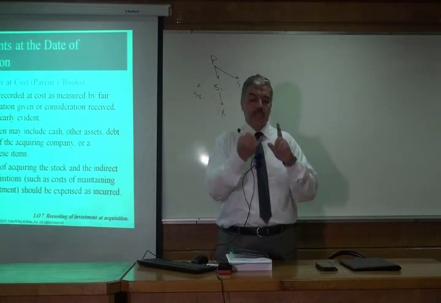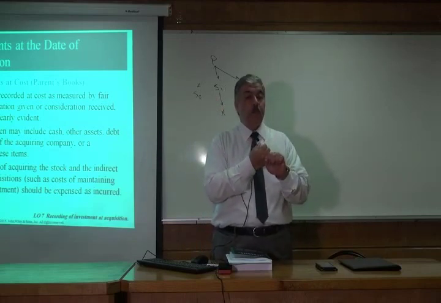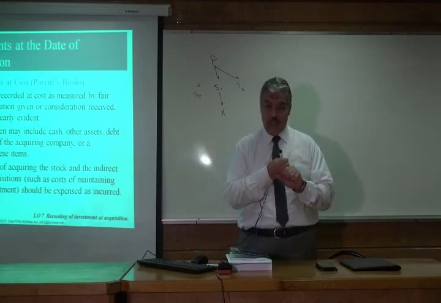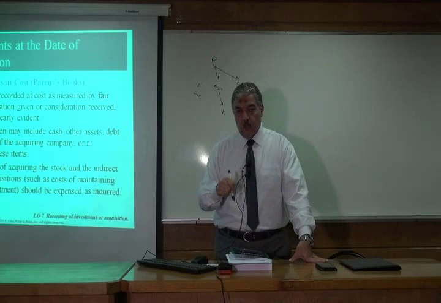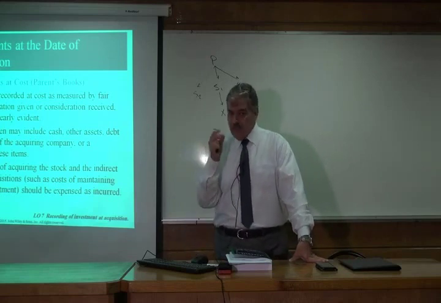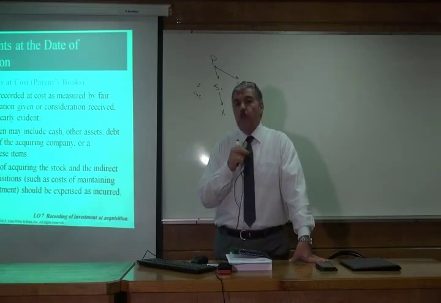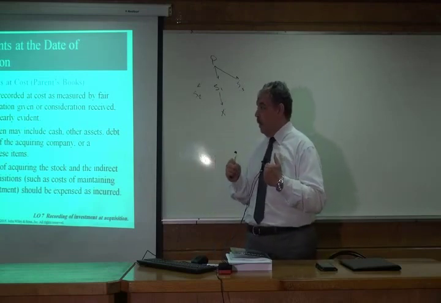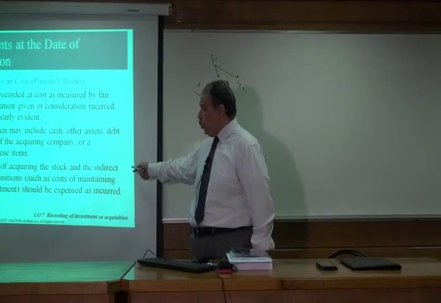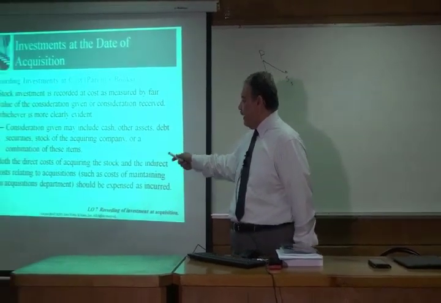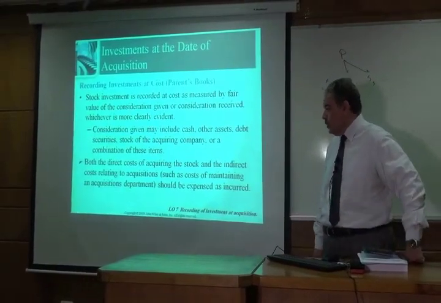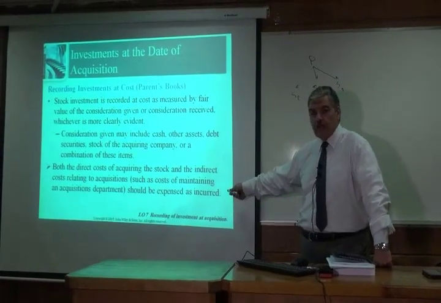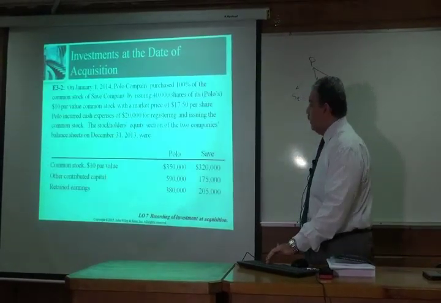We said in chapter 2 that both direct and indirect costs will be expensed as incurred, recorded as an expense when they are paid. But the third type, stock issuance costs, will be a reduction of the other contributed capital. So both the direct costs of acquiring the stock and the indirect costs relating to acquisitions, such as costs of maintaining an acquisition department, should be expensed as incurred.